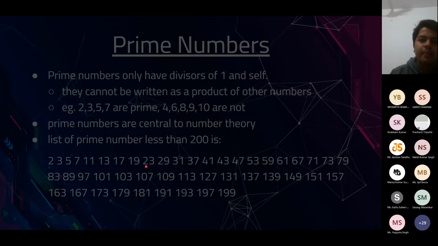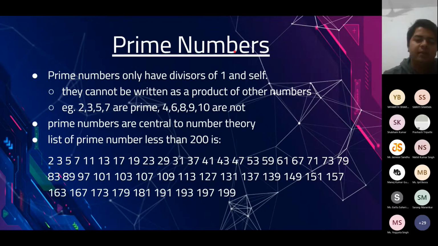Now comes a very interesting topic, which is prime numbers. So we all know what prime numbers are. Prime numbers have only 1 and themselves as divisors, for example 2, 3, 5, 7. These are some very famous prime numbers, and another very famous prime number is 10 to the power 9 plus 7. Whereas 4, 6, 8, 9, 10 are not prime numbers.